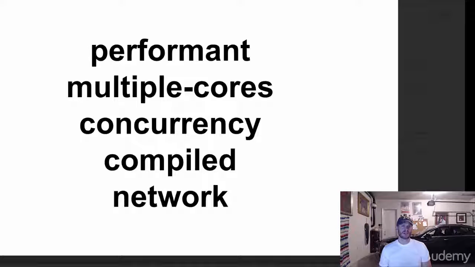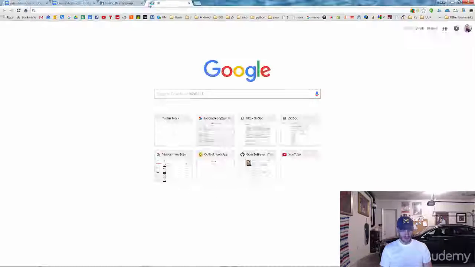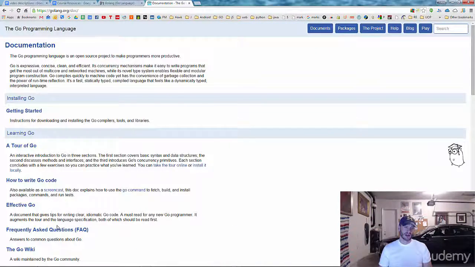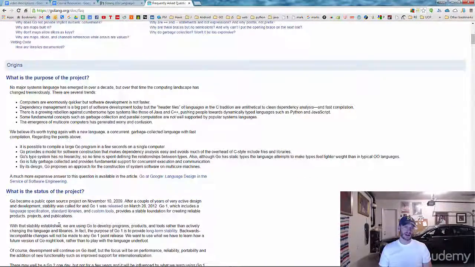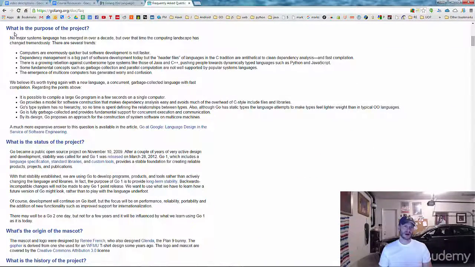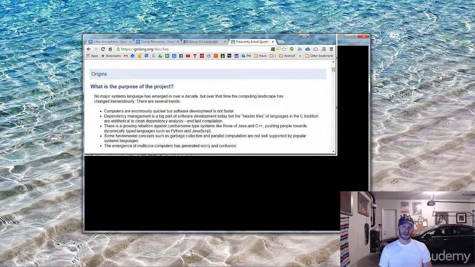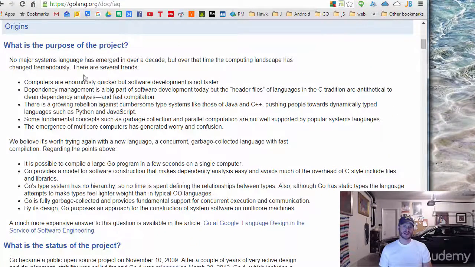So what is it about Go which is awesome? If you go to golang.org and then click on Documents, and then there's frequently asked questions, and then the first question here is, what is the purpose of the project? I'm just going to bring this in so it's a little bit more readable. You could pause the video right here and read this, because this is a really great statement about the language and lets you know what Google was thinking when they created Go. So just pause the video and take a gander at this. And then you could also click on this link if you want to read this article. This is a great article.